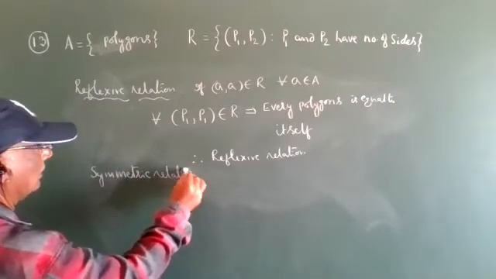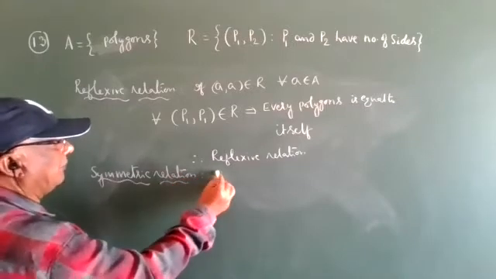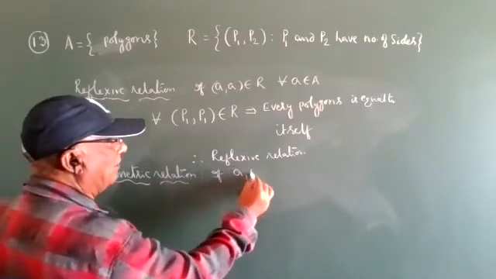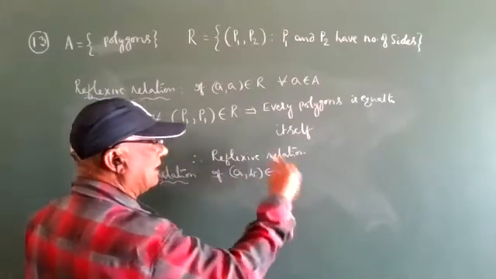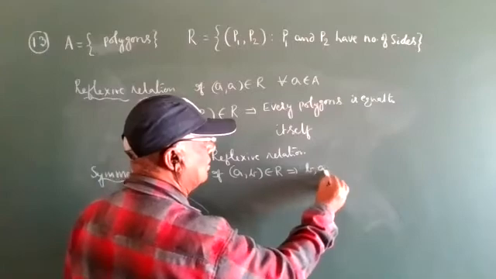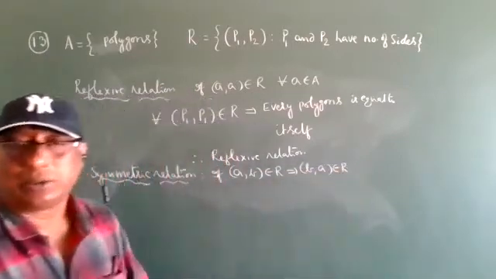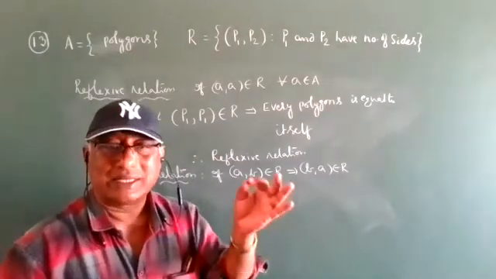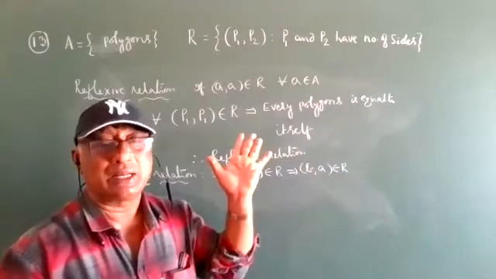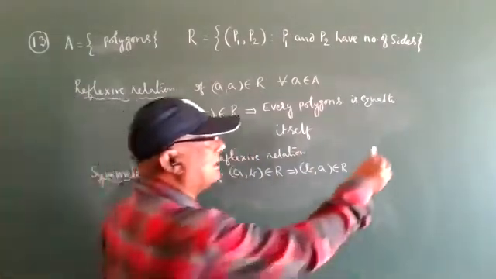Symmetric relation. If (A, B) belongs to R, that implies the reverse order also belongs to R, then only we say it is a symmetric, commutative relation.